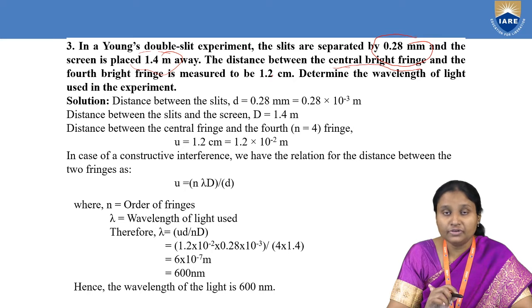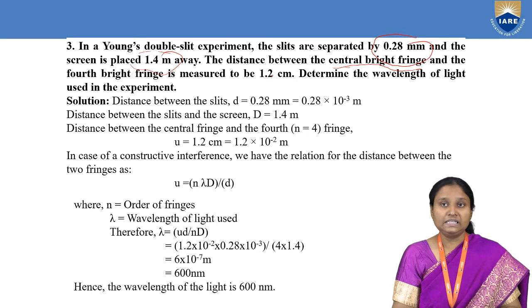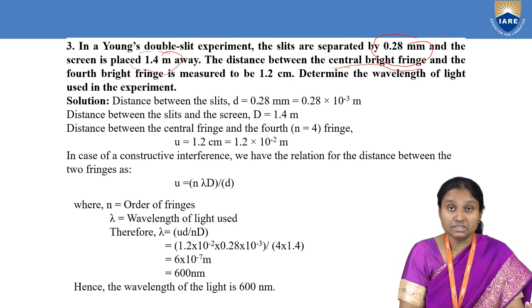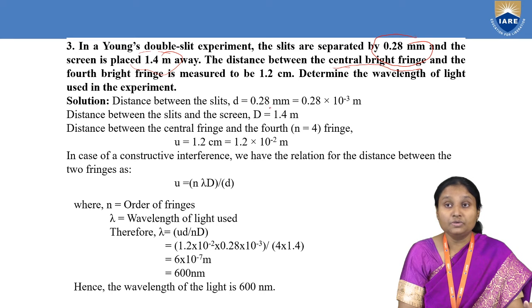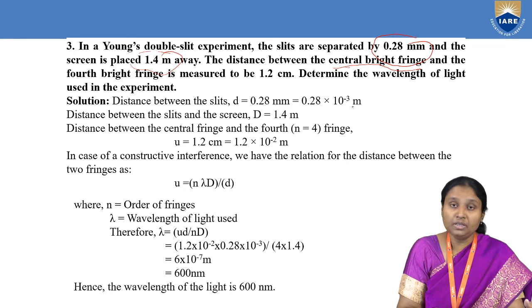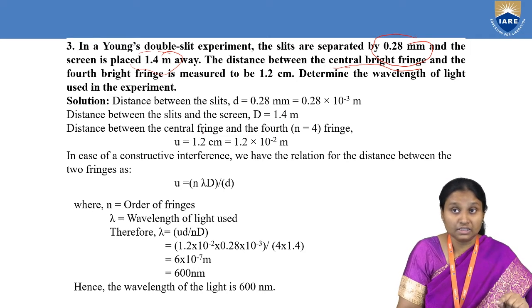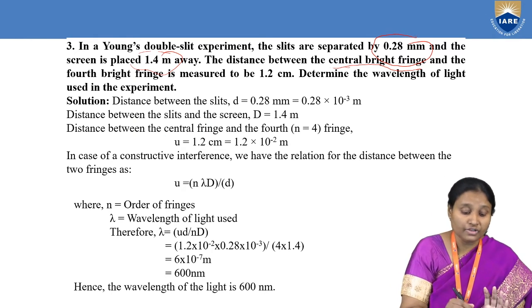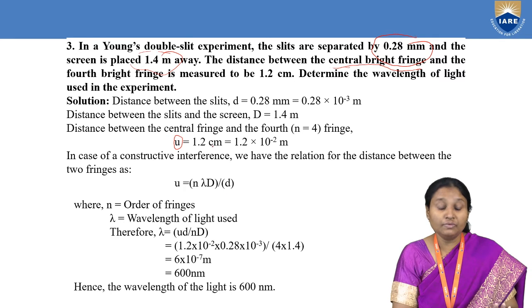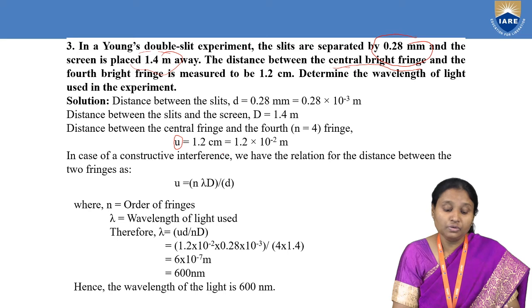Okay, so this is a little bit different from problems which you have taken before. First, we'll see the data given in the problem. We were given the distance between slits, which is small d, and it comes out to be 0.28 millimeters. We know that 1 millimeter is 10 power of minus 3 meters. And the distance between slits and screen is given as 1.4 meters. And suppose this distance, this is not fringe width. Let us suppose that the distance between the central fringe and this fourth bright fringe, we represent by this symbol, and its value is given as 1.2 centimeter. And we know that 1 centimeter is 10 power of minus 2 meters.